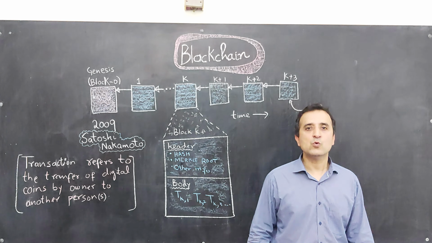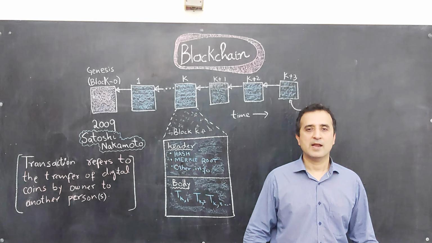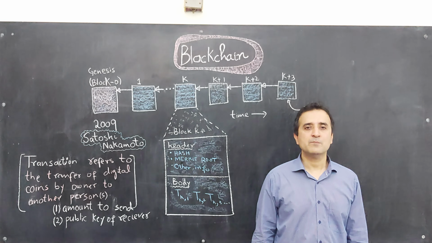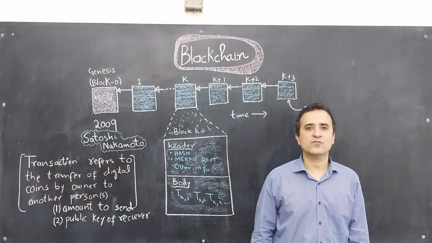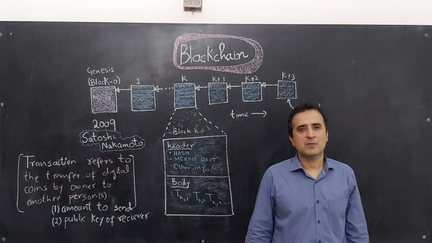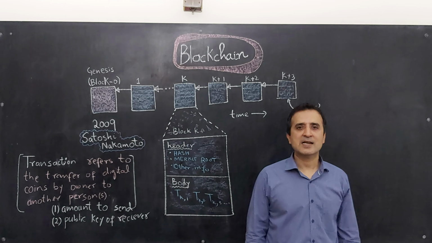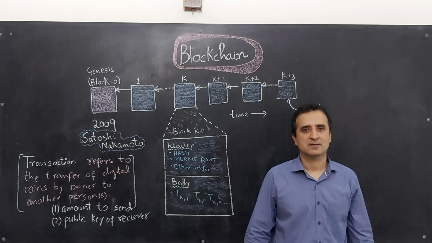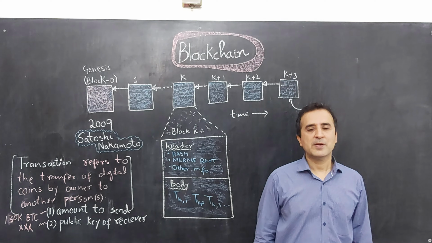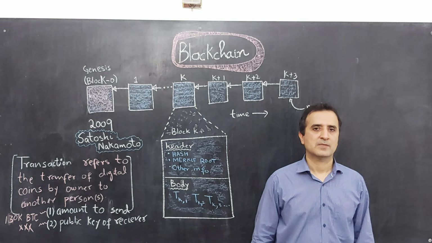A transaction has two key components. Number one, the amount to send, and number two, the public key of the receiver. By using a public key instead of the real identity of the receiver, a transaction tends to provide privacy. For example, if you want to send me $1 billion, then you can send me 130,000 bitcoins and use my public key XXX. In Bitcoin, transactions are also linked together, but we will come back to it later on.